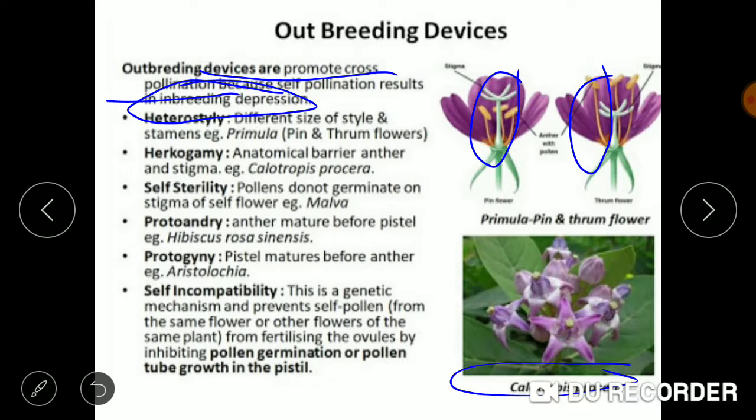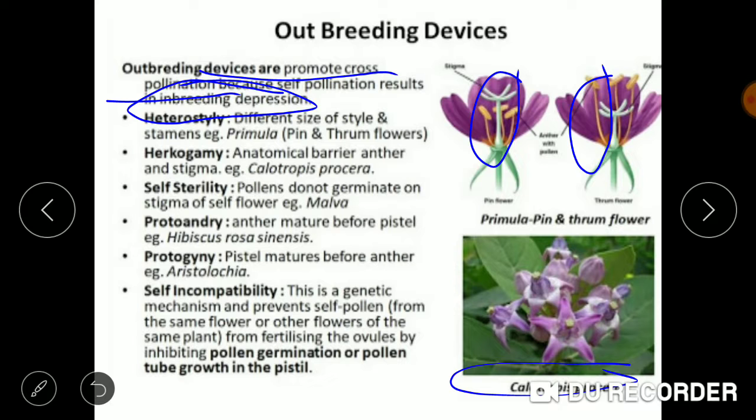Self-sterility. Sterile means not being able to give birth to the individual. Self-sterility means the pollens of the same flower do not germinate on the stigma of that flower. So this also avoids self-pollination, and it will avoid the transfer of the male gamete to the female reproductive part.